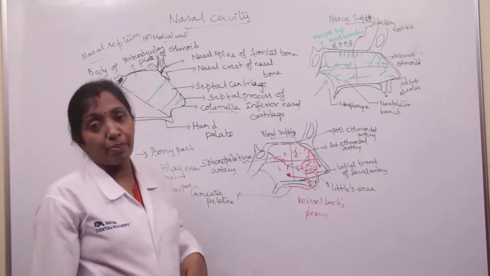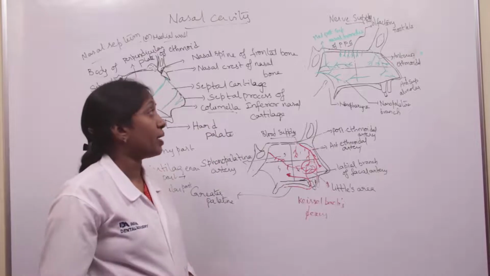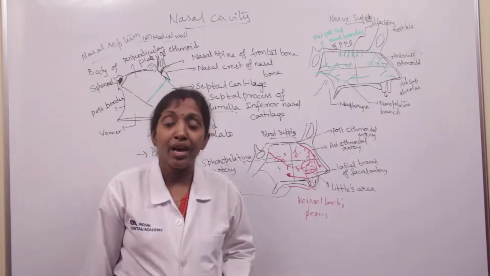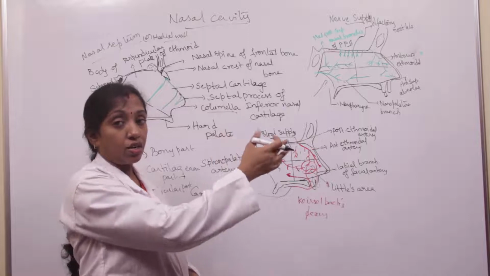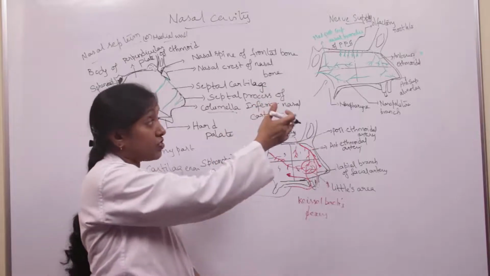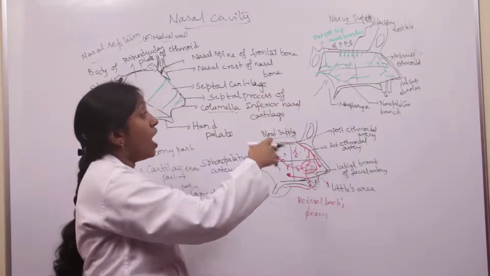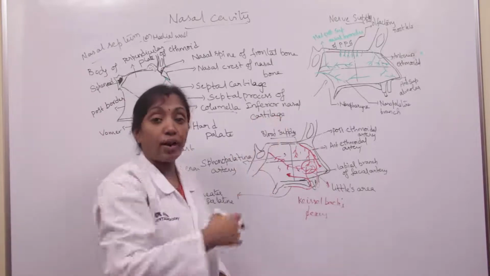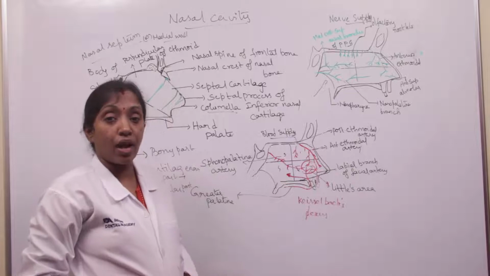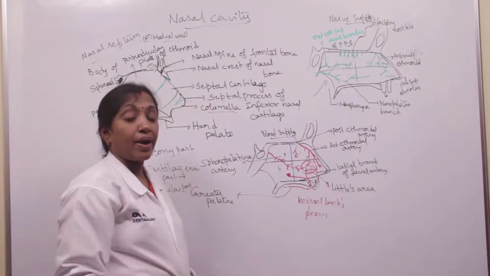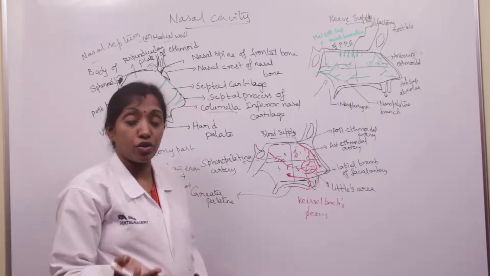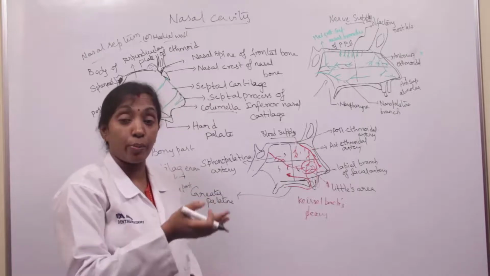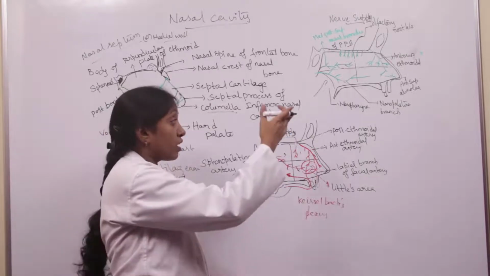And coming to the nerve supply, the anterosuperior quadrant is supplied by the anterior ethmoidal nerve, which provides general sensory supply, and the anteroinferior quadrant is supplied by the anterior superior alveolar nerve, which is a continuation of the infraorbital nerve, which in turn is a branch of the maxillary nerve.